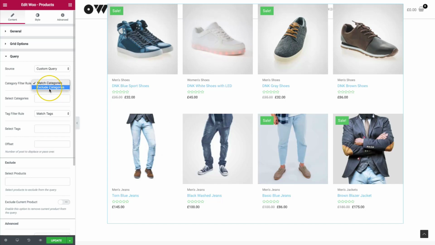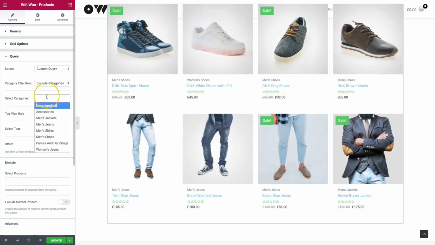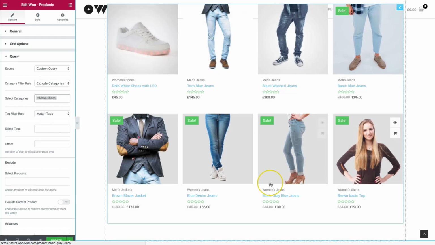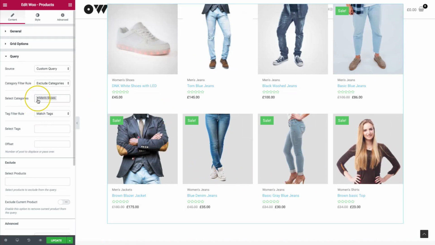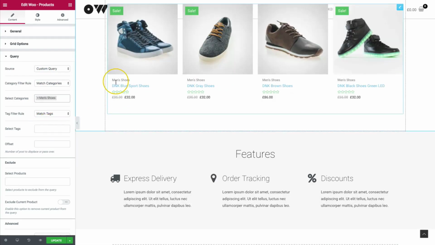For example, exclude categories. We don't want to show men's shoes at all. So let's go ahead and search for men's shoes. And we don't have any men's shoes now. Shows all of the other categories except men's shoes. Doing that with a shortcode can be very tedious. And then we have match categories. So what if we only want to show men's shoes? Right here.